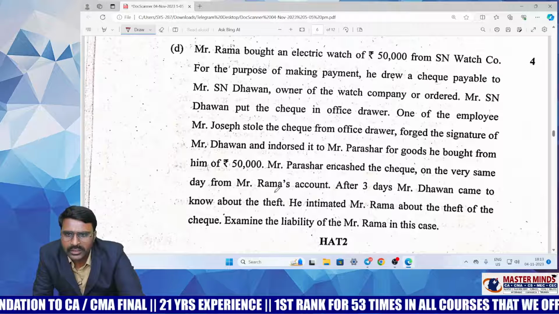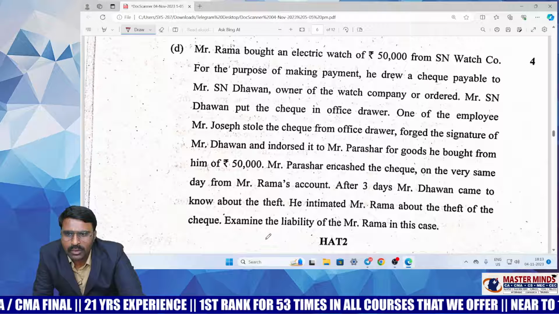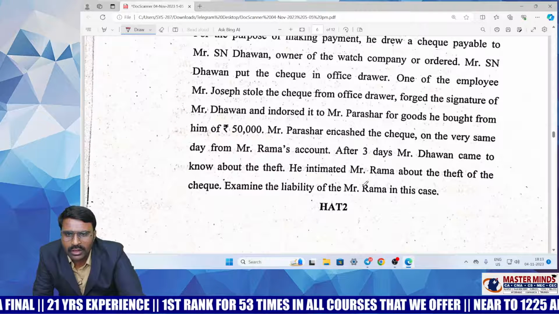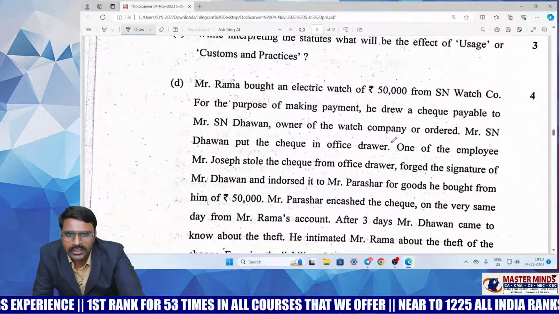Encashed the check on the very first. After 3 days, came to know about the theft. So he intimated Mr. Rama about the theft, to examine the validity of the liability of Rama. He is not liable. Okay, so that we have to discuss in detail.